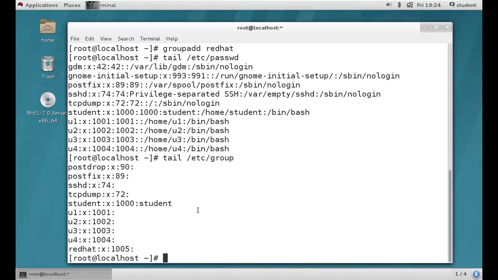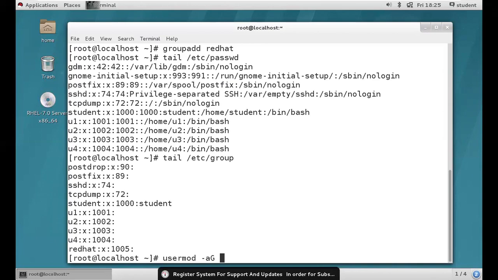So how to add the user into the redhat group? usermod is a command. Don't use groupmod. usermod is a command. Got it, guys? usermod -aG. -a stands for append. Capital G stands for secondary group ID. Small g, primary group. Capital G, secondary group. So now U1 already has one group called U1, the primary group, right? Now we are adding U1 into the redhat group as a secondary member. I hope you got it, guys. Clear?